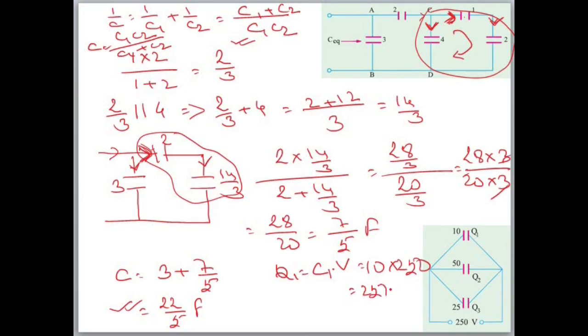So 2500 coulomb. Similarly, you can find Q2 is equal to C2 into V. C2 is 50. V तो same होगा क्योंकि पैरेलल में है. So 25 पंचे 125, 12500. This is Q2, 12500 coulomb. Similarly, you can find Q3. Q3 is equal to C3 into V, यानी कि 25 into 250. कितना आ जाएगा? 6250. Okay.